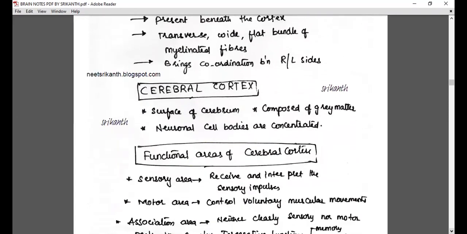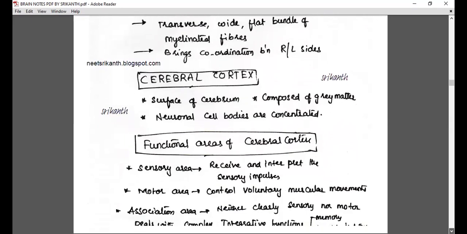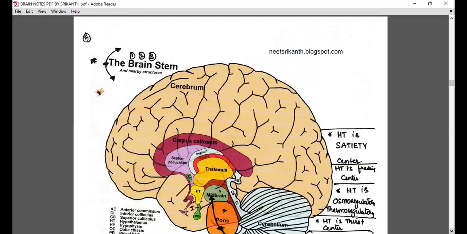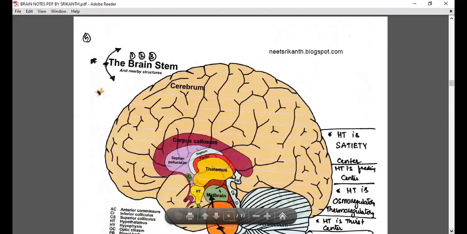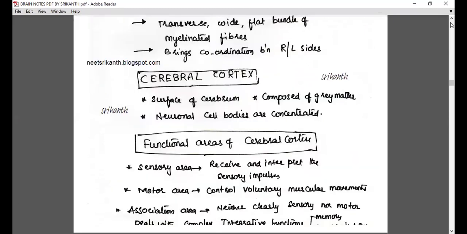Then the cerebral cortex. Talking about the cerebral cortex, it is the uppermost portion of the cerebrum. What makes it cortex? Gray matter. Myelinated axons can be present there, and neuronal cell bodies are more concentrated; cytons are concentrated. The functional areas of the cerebral cortex are three: sensory, motor, and association areas.